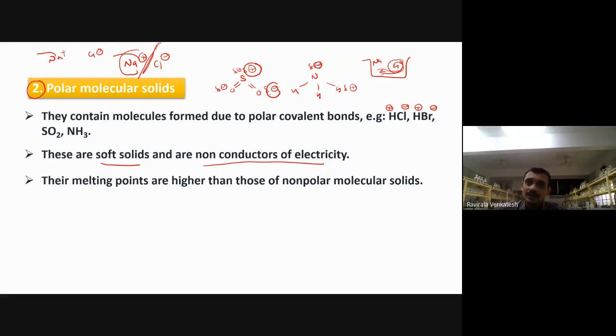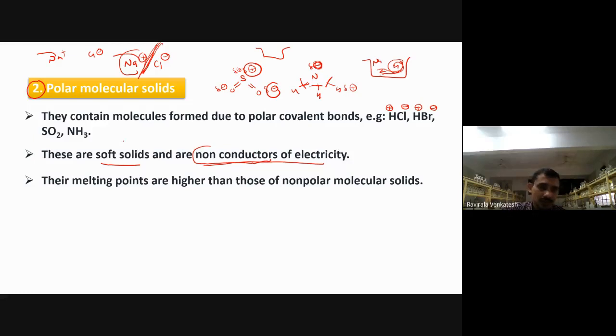But in this case, these charges are only developed partially. That is the reason they can't move. When you dissolve ammonia in water, this bond cannot be broken. They never break. Just what happened here, this can develop the charges. Ions are not breaking here and they are not moving here. But in NaCl, what happened? They are completely breakable. The water breaks the Coulombic forces present between the sodium plus and chloride minus. After that, they are moving, so they are conducting electricity. So here also, they are non-conductors of electricity.